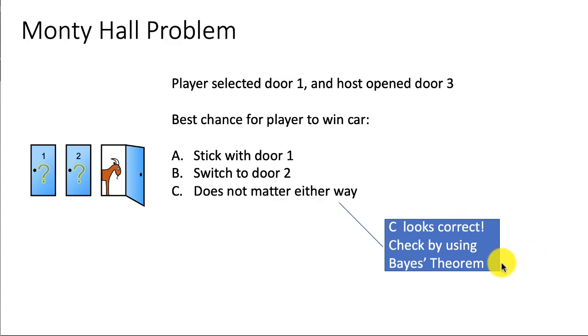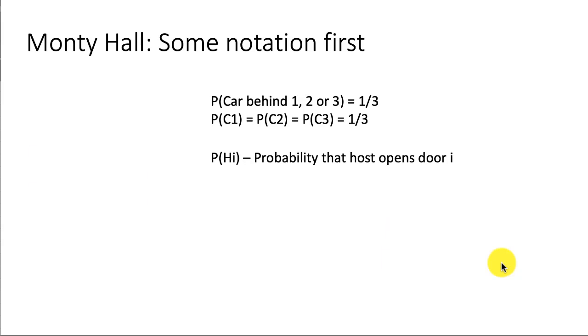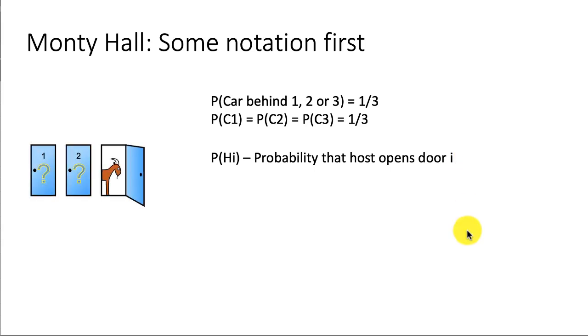Let's check by using Bayes' theorem. So let's just use some notation to begin with. The probability of the car being behind 1, 2, or 3 initially, that is before anything happened, we call this the probability of C1, C2, C3, which equals 1/3. And we also use the notation probability of Hi, that is the probability that the host opens door i is represented by probability of Hi.